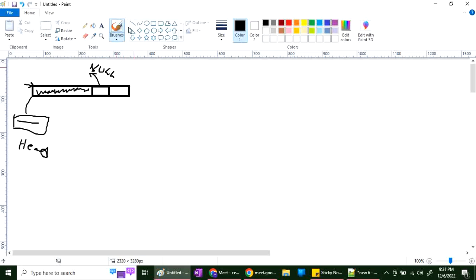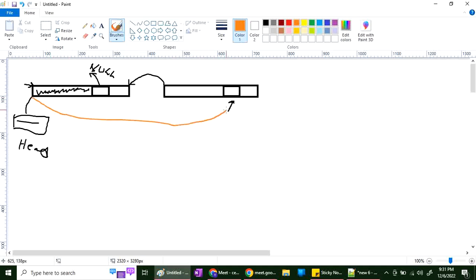Then when one more patient comes, I will make a node like this and write this address here. Who is previous to him? The first patient. So this address I will write here.